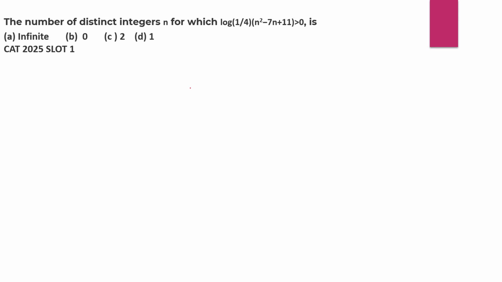Okay. It's a question based on the concept of logarithms. It's a very interesting question. Look at this. It's saying that log of n square minus 7n plus 11, what's the base here? It's less than 1. 1 by 4 has to be greater than 0. How many distinct integral values of n are going to satisfy this?